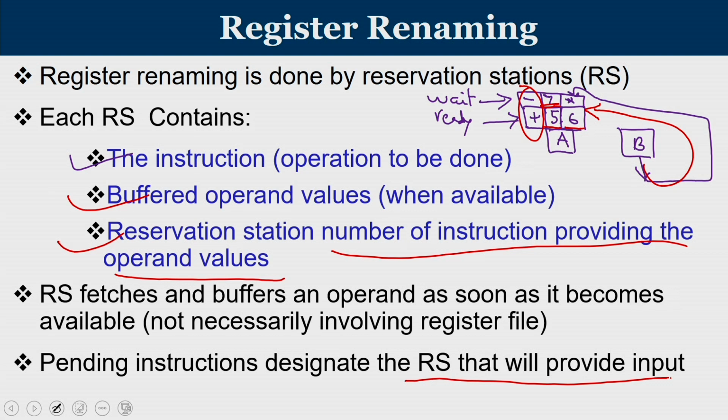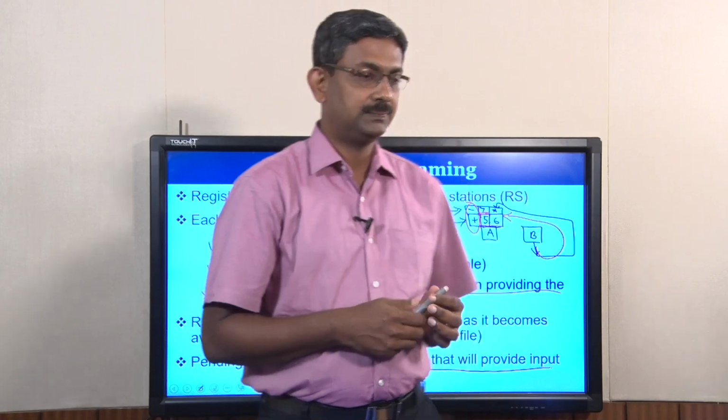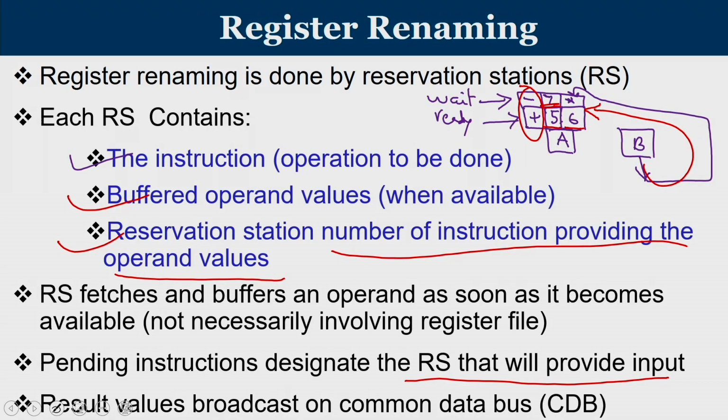We will learn about how the reservation station works while we work with the Tomasulo algorithm, which will come in the next lecture. Now the peculiarity is that the result of each of these functional units has to be broadcast on a common data bus. That is what has been mentioned over here. It's called the CDB. So every functional unit is connected to a common data bus and everybody is waiting on this.